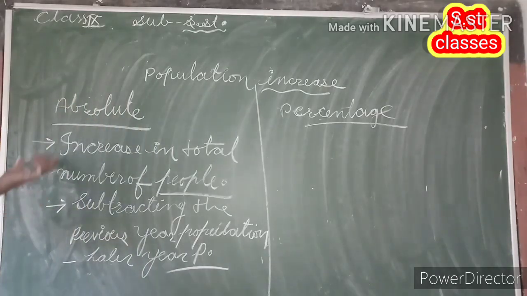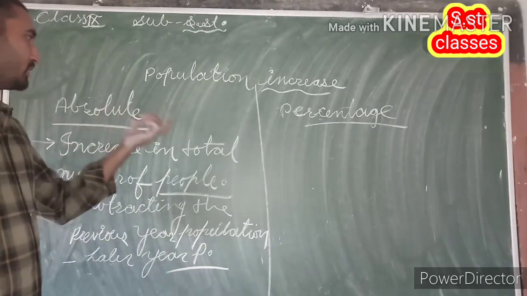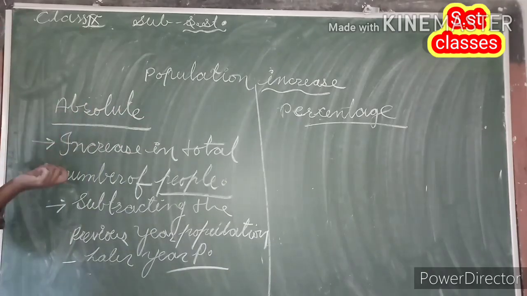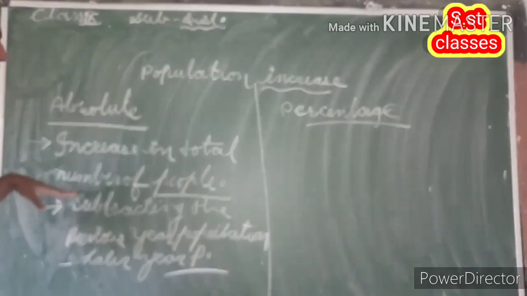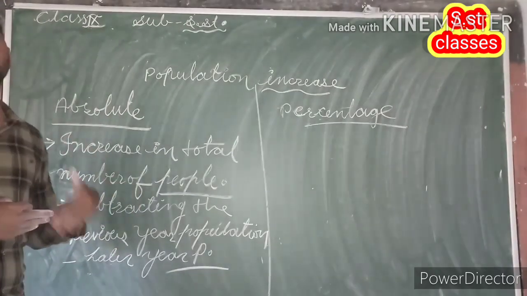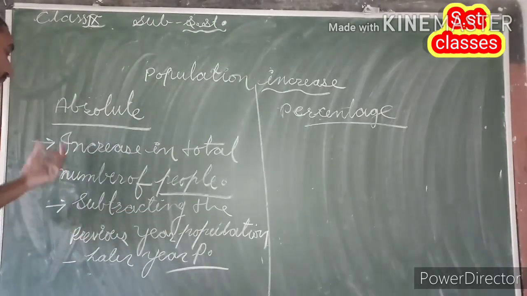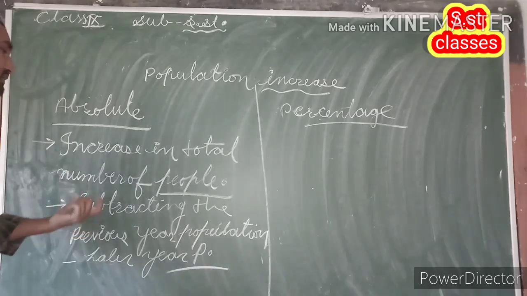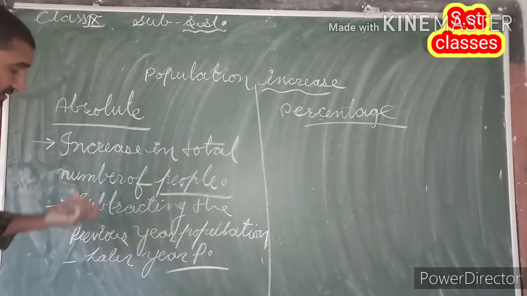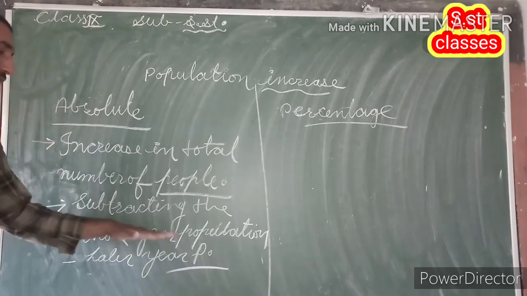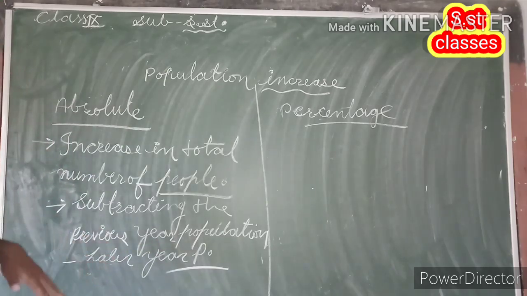Okay, so the first type of population increase is absolute increase, or absolute increase means increase in total number of people of a place or a state or a country. Okay, and this kind of population increase is generally calculated by subtracting the previous year population from later year population.